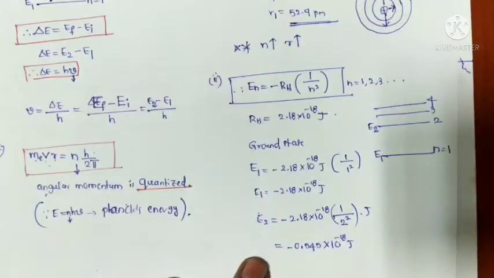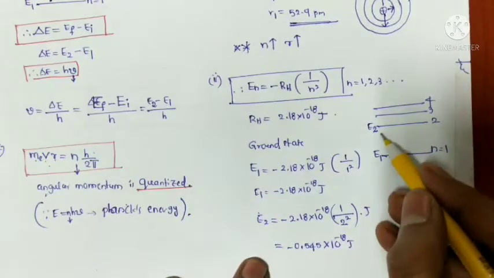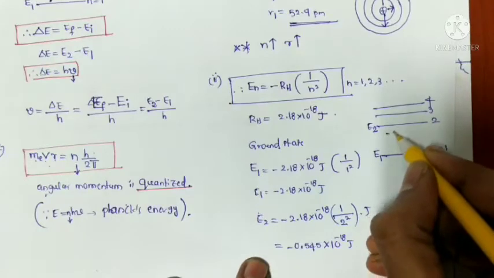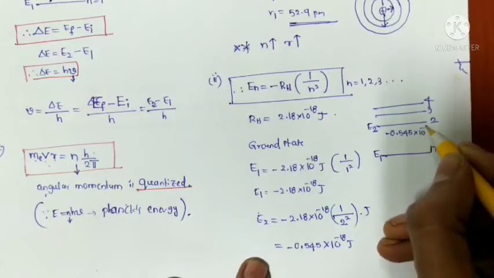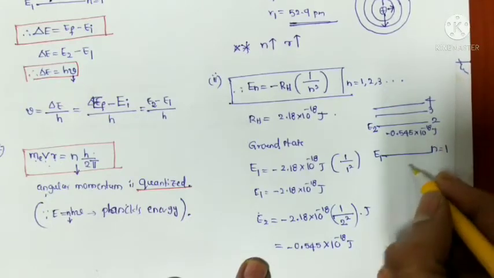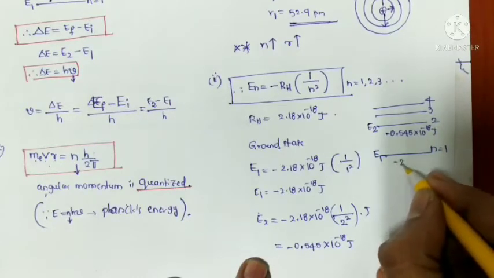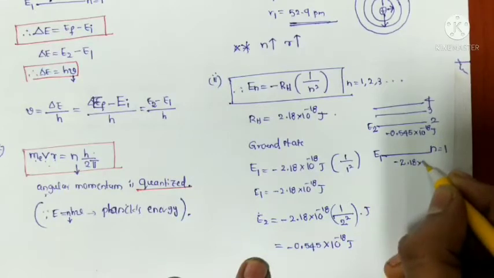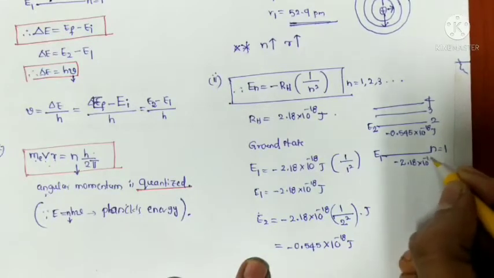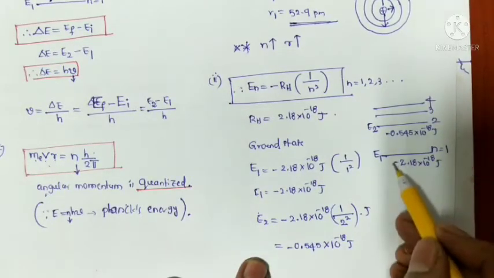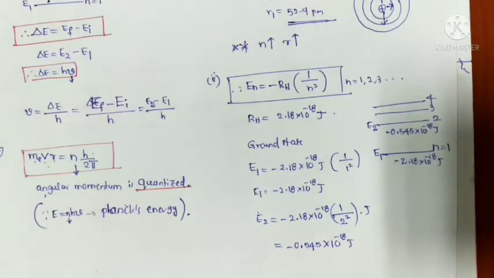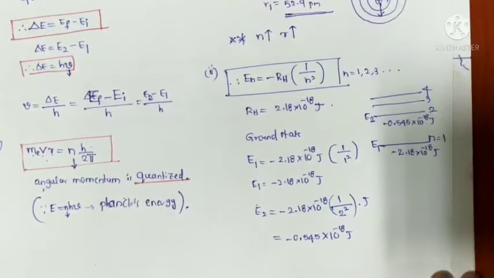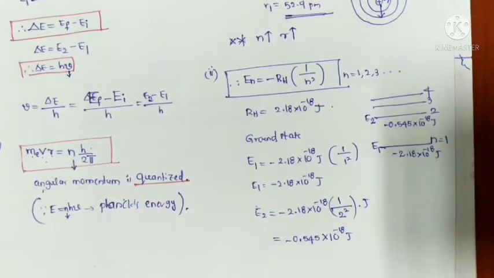This is the E2 value. So the E1 value is minus 2.18 into 10 to the power of minus 18 joules, and the E2 value is minus 0.545 into 10 to the power of minus 18 joules. So we calculated the stationary state energies.